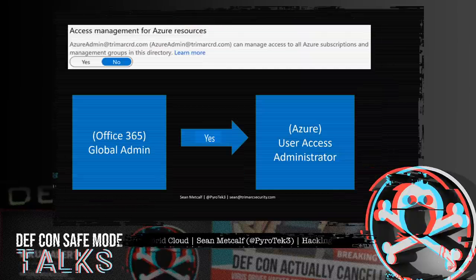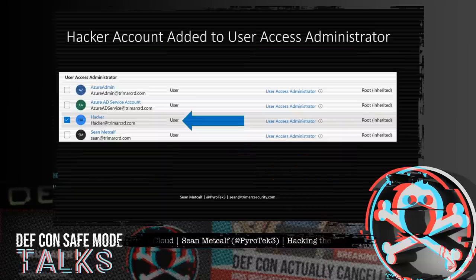So by default, this option is set to no. So if an attacker compromises a global admin account, they can go in and actually toggle this from no to yes, which gives them Azure User Access Administrator role rights at the root of Azure, that Azure tenant that's configured on the Azure side. So once that toggle option is set to yes, we can see a new account appears in the User Access Administrator Azure RBAC role.